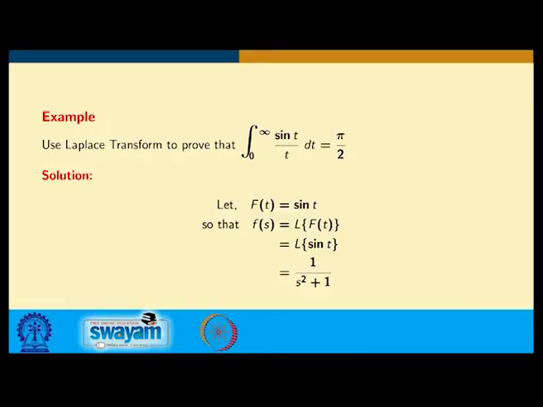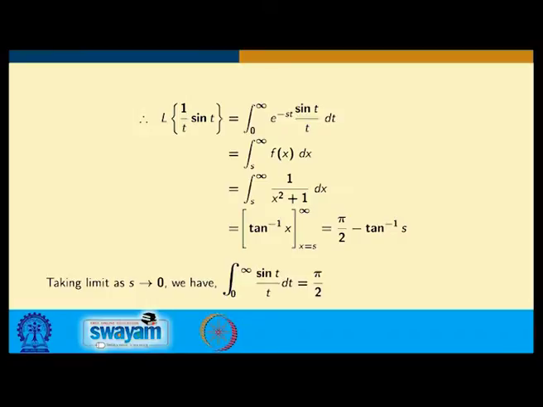So, if we just see it quickly, you are assuming f(t) equals sin t, your F(s) is 1 by s square plus 1. So, that Laplace transform of sin t by t is integral 0 to infinity e power minus st sin t by t dt, as we have written, which is nothing but integral s to infinity F(x) dx, as I was telling you, using that property, where F(s) is 1 by s square plus 1.